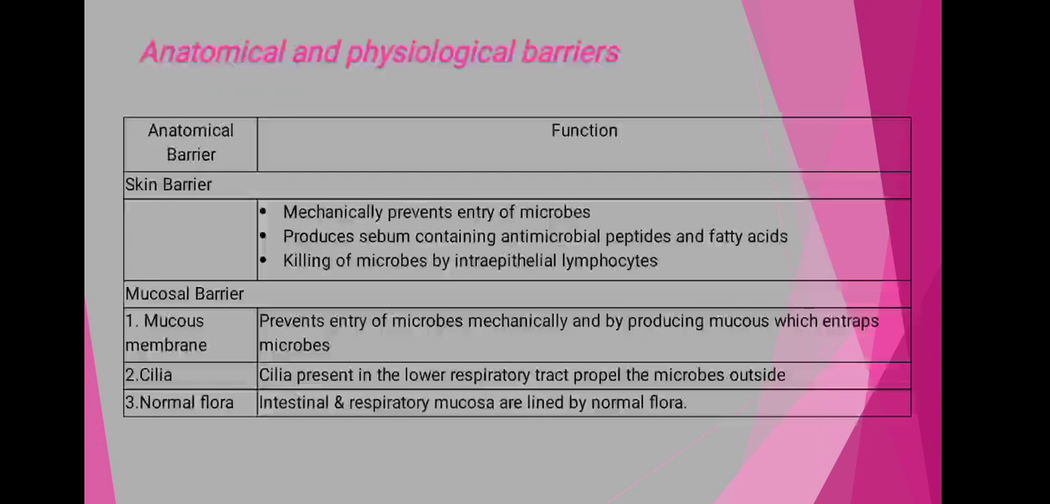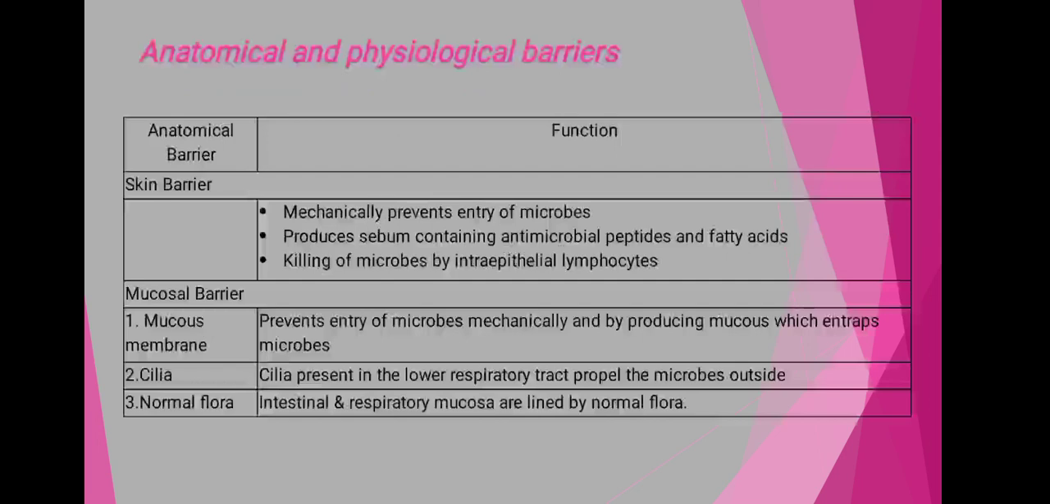Now the anatomical barrier includes the skin, which is responsible for mechanically preventing the entry of microorganisms. It is the major barrier which resists the entry of microorganisms into our body. That includes the hairs present on our skin. Then within the epidermis, there are different types of cells which resist the entry of microorganisms. It produces sebum containing antimicrobial peptides and fatty acids. Then the killing of microbes by the intraepithelial lymphocytes. Again, some specific types of lymphocytic cells are present.